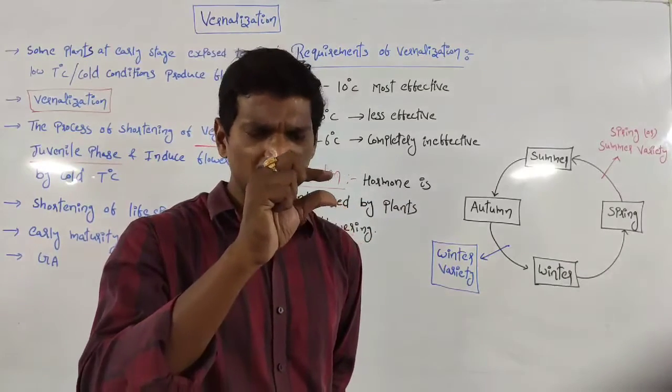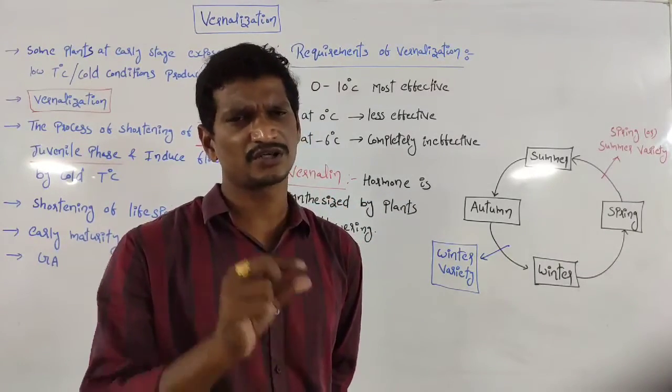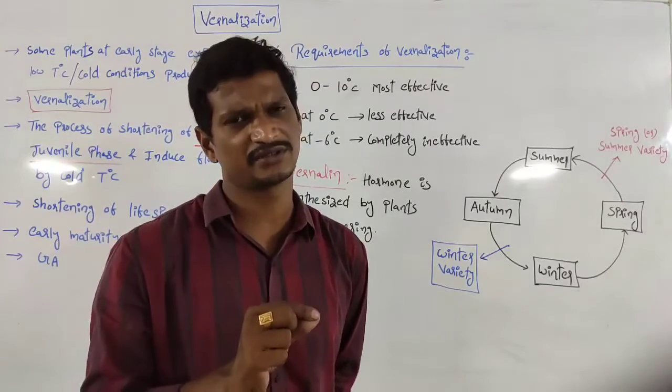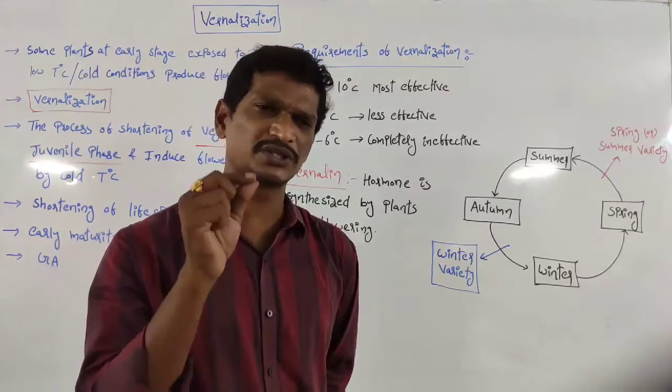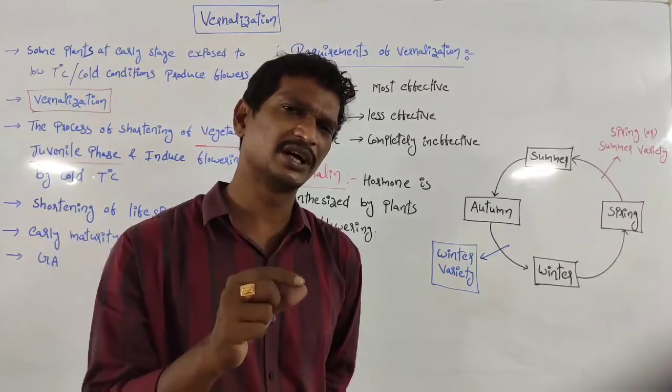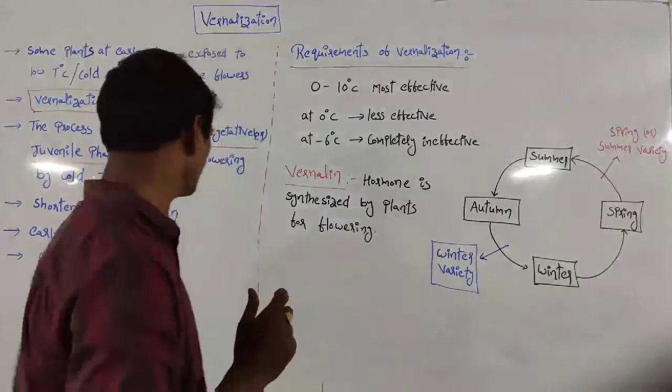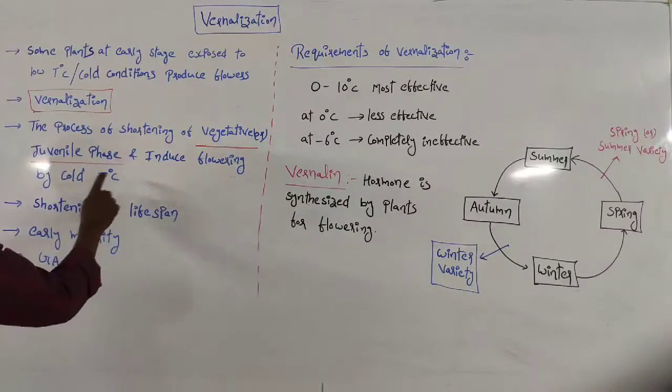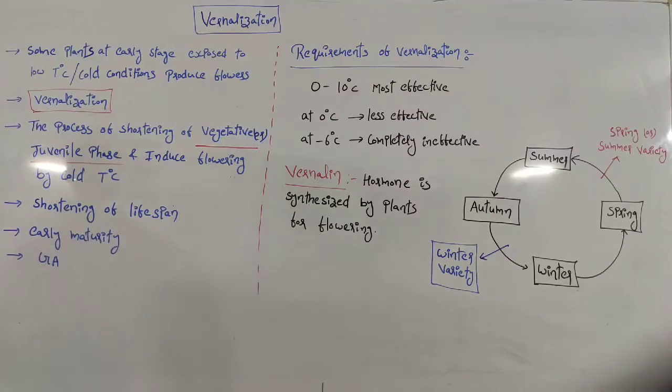Then there is shortening of the vegetative or juvenile phase, and the life cycle of the plant is completed within a short span. So it causes flowering by cold temperature, shortening of the lifespan, and early maturity.